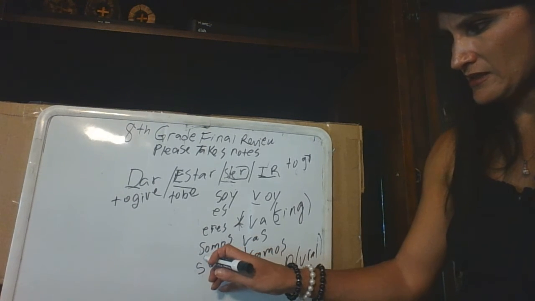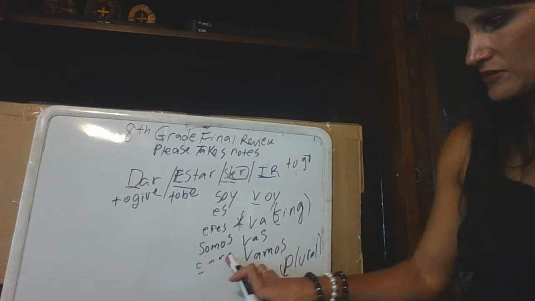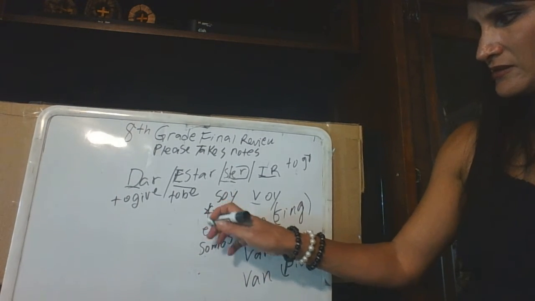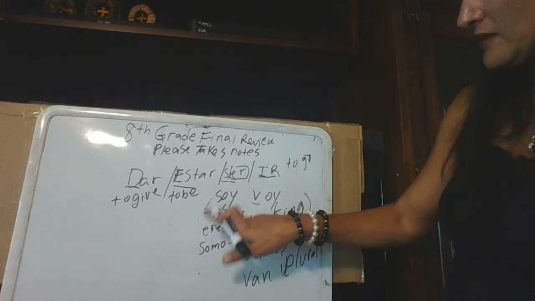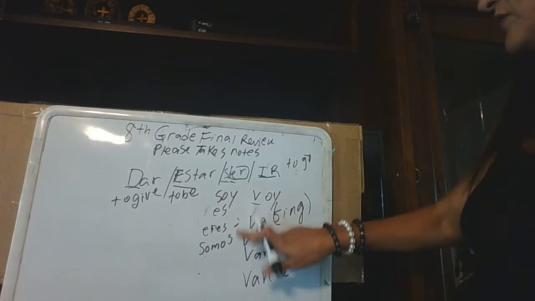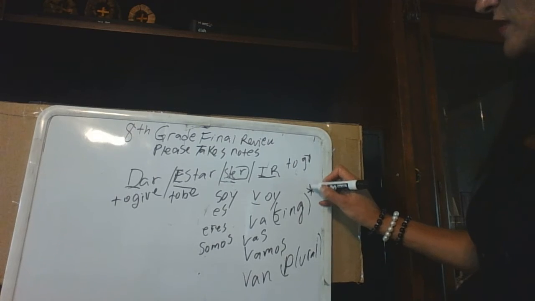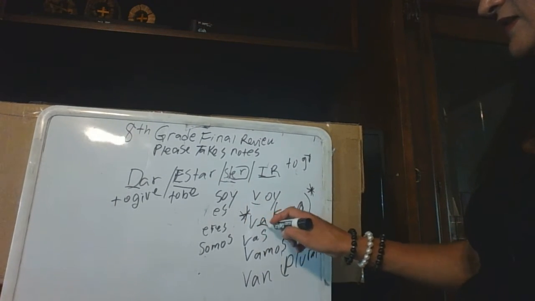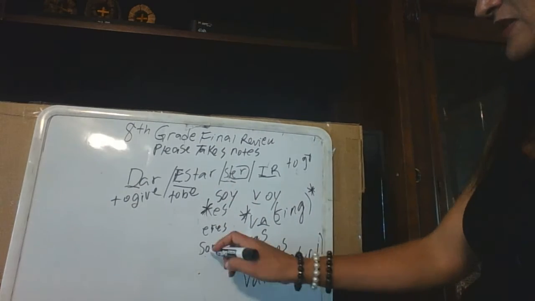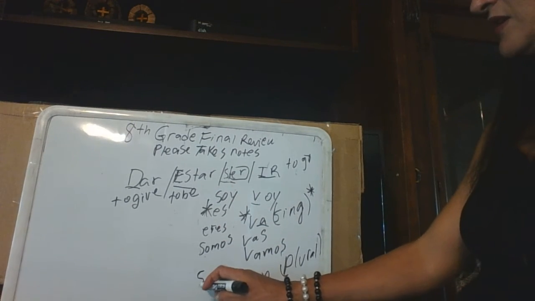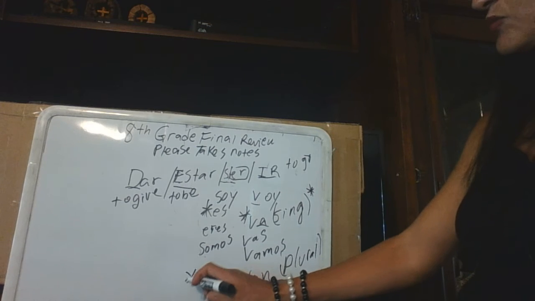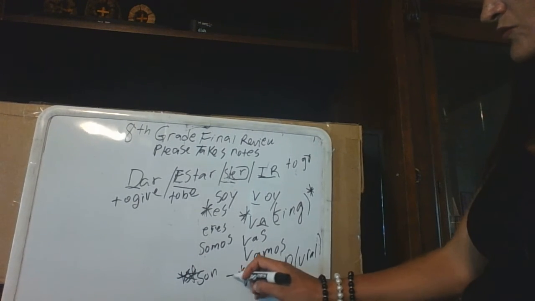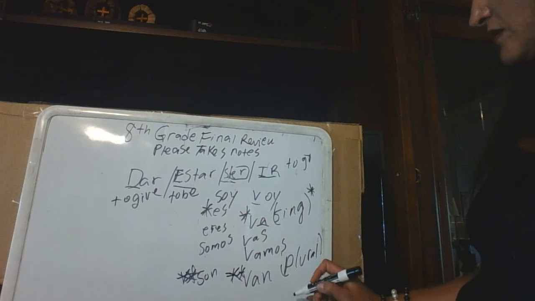So the he and she is going to be singular as well, so it's going to be es, okay? So right here, let me put a note so you'll know, if it has one star, that's singular ending, okay? Singular ending. That means all of your singulars are going to be the same here. If it has 2 stars, that means plural. So this is 2 stars, plural, okay?